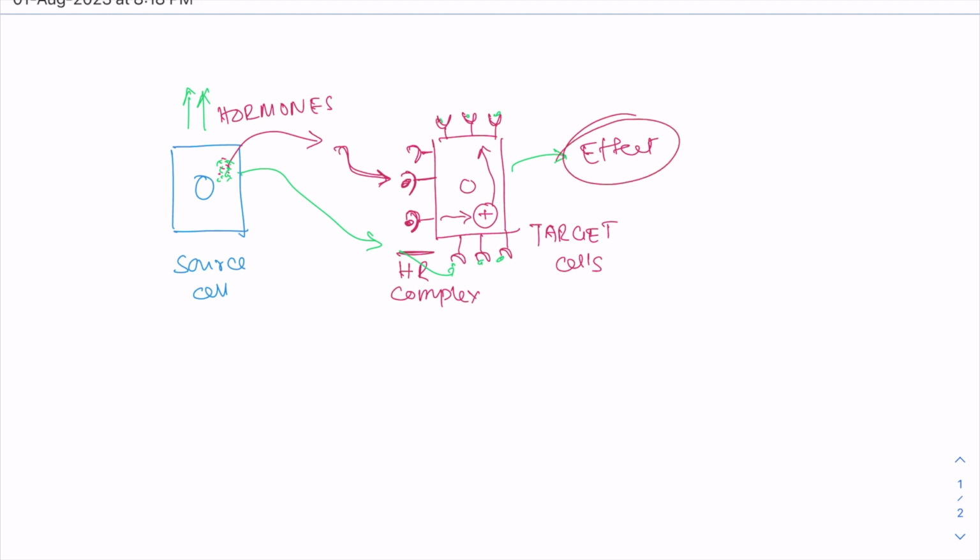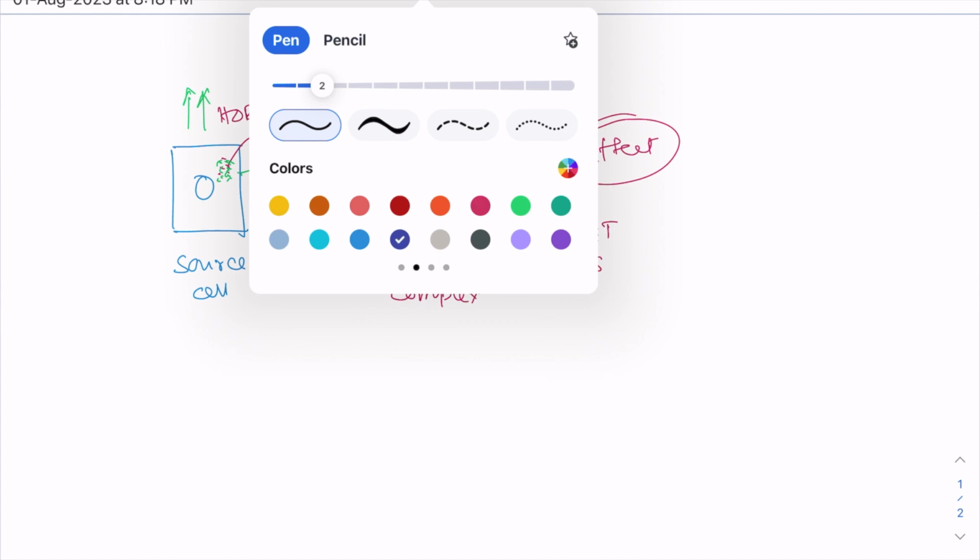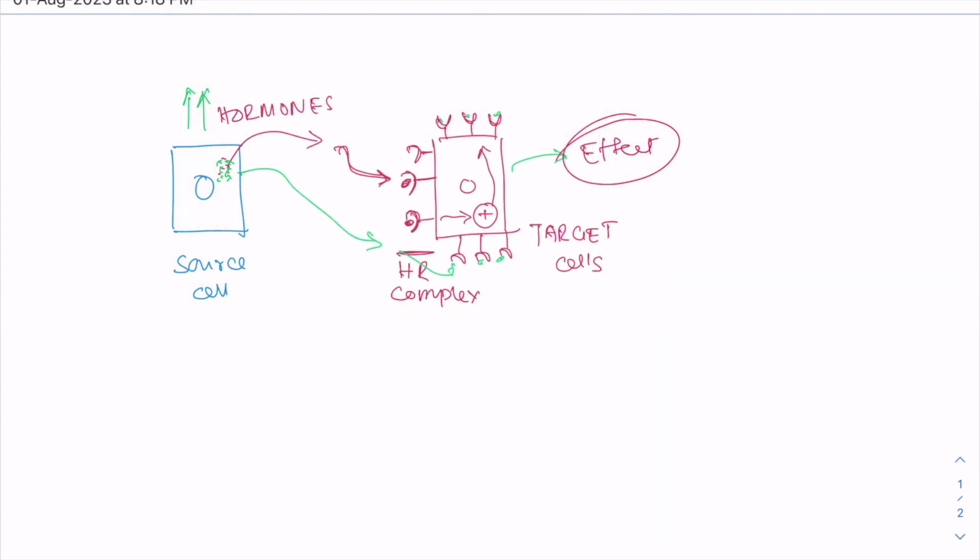So this is called the priming effect. That means one hormone is increasing the responsiveness of the target cell. That is the priming effect.